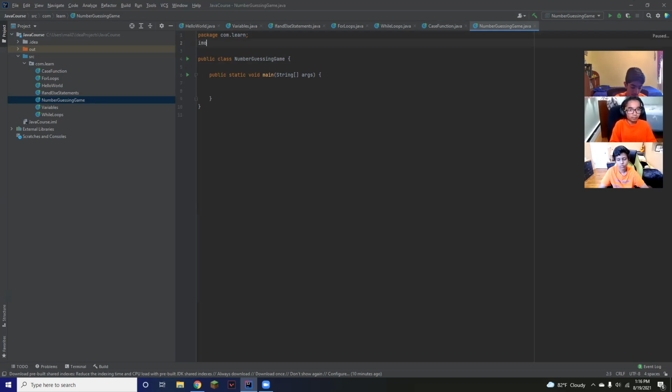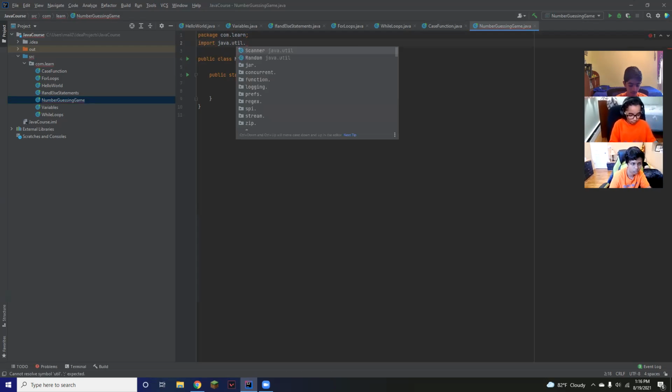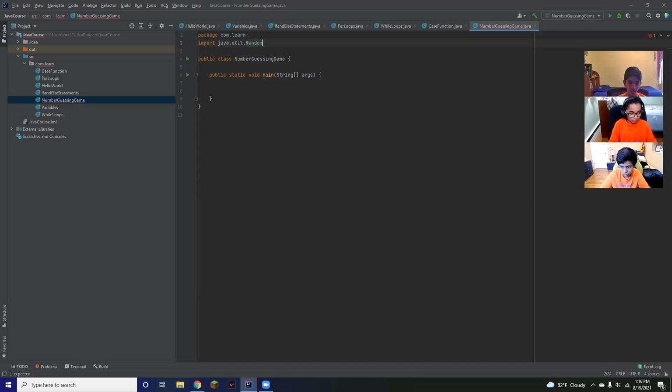So the first package we're going to import is the random package. So I'm going to do import java.util.Random. Util stands for utility. That's the first one. This package essentially contains multiple classes that allow the program to generate random numbers, random letters, things like that. Next, remember to put a semicolon.